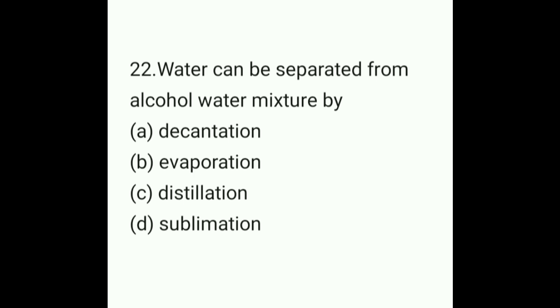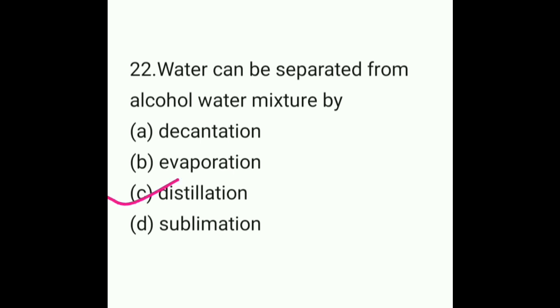Water can be separated from alcohol by the process of, option A, decantation, option B, evaporation, option C, that is distillation, and option D, that is sublimation. So what will be the answer here? So here the answer will be option C, distillation.